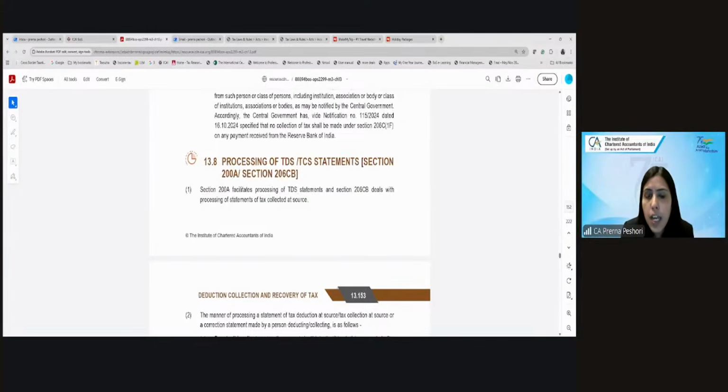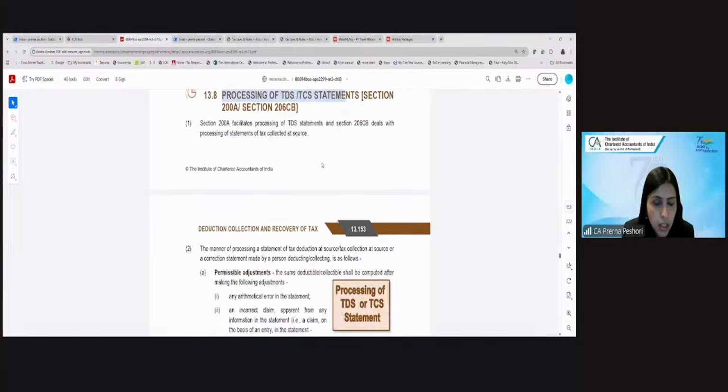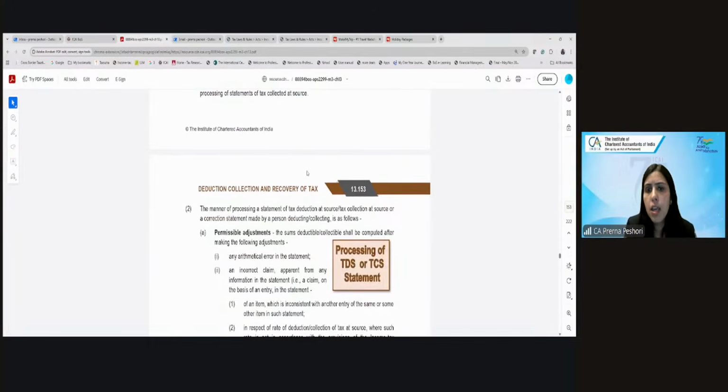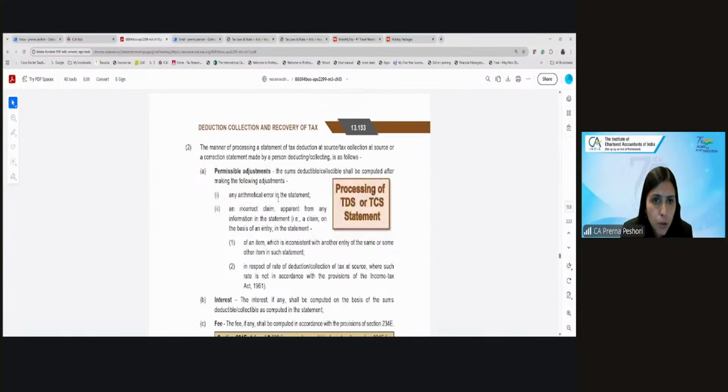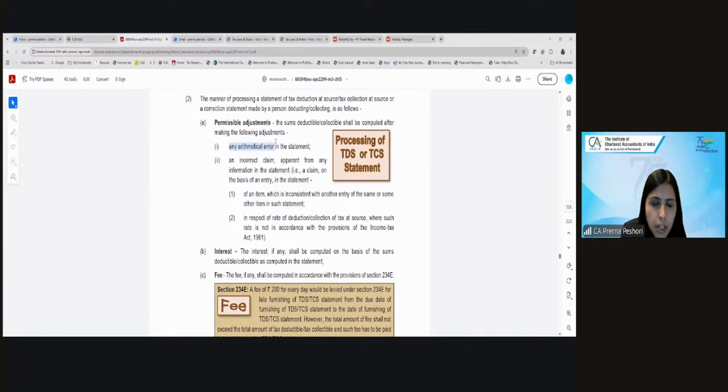Fine. Then we have the processing of TDS or TCS statements. TDS and TCS statements will be processed by the income tax department. While processing, they may issue a notice to you that with respect to these errors, you have to pay more demand. There can be any arithmetical error. Let's say, for example, you have not computed the interest correctly at 1%.